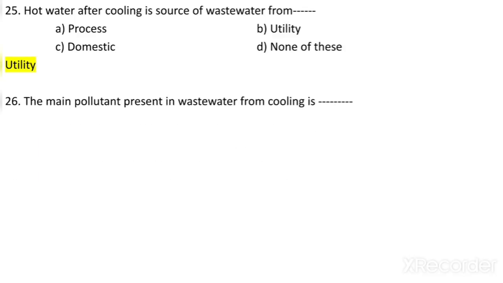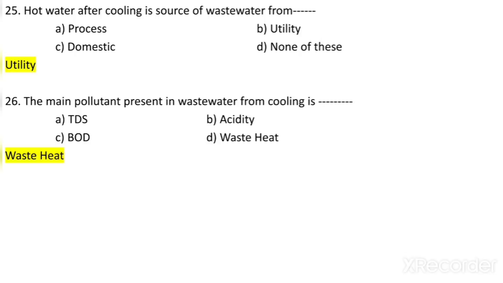Hot water after cooling is a source of wastewater from process, utility, domestic, none of the above. So utility is the answer. The main pollutant present in wastewater from cooling is TDS, acidity, BOD, waste heat. So waste heat is the answer.